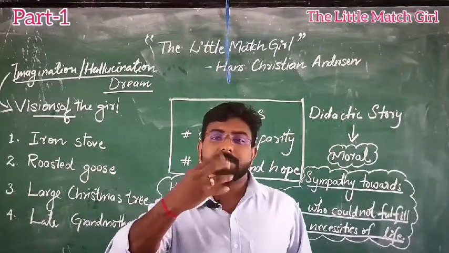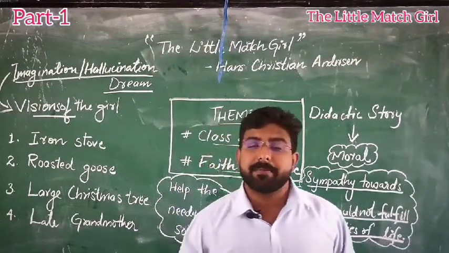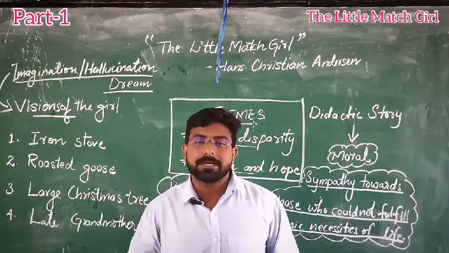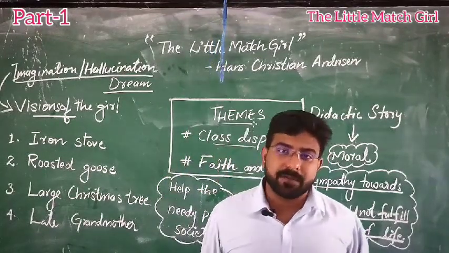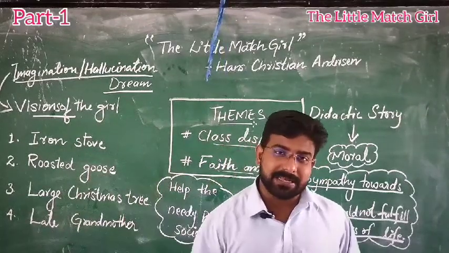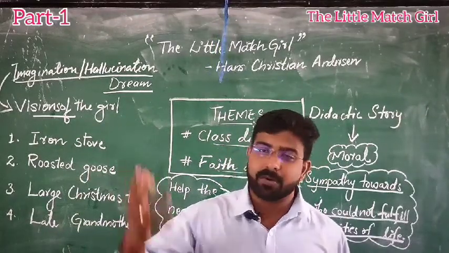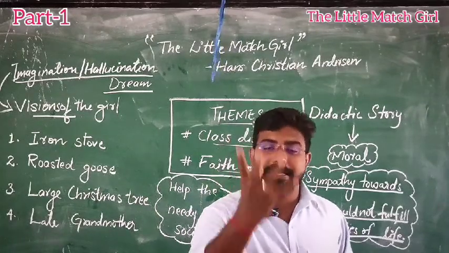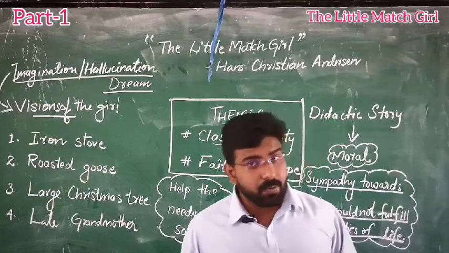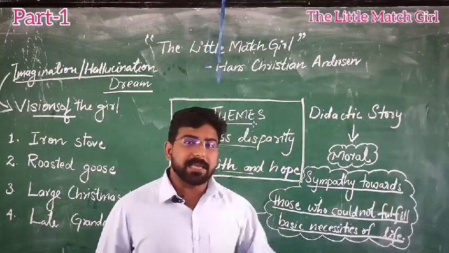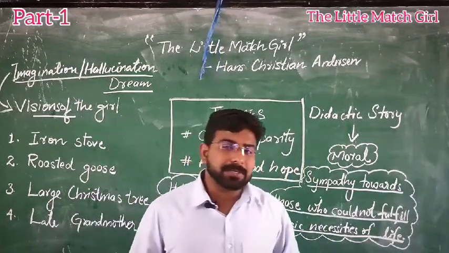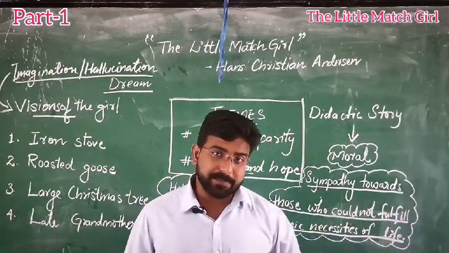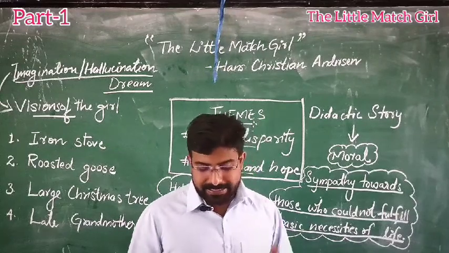In those pockets, matches were there. And the girl was trying to sell matches in the street. And the unfortunate thing is that she could not sell even one match for the day. Since morning she has been selling, now it has become evening and it's becoming dark also. The girl could not sell a single match, and she has not earned a single penny for the day. And the most satirical thing is that the society people have not purchased from this poor girl.